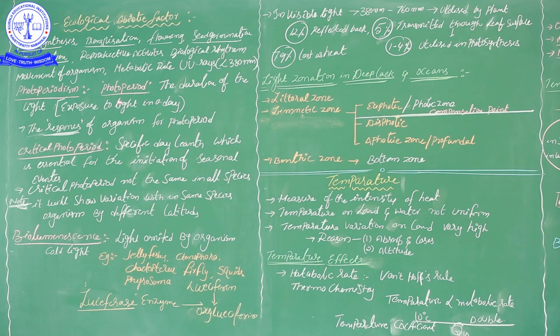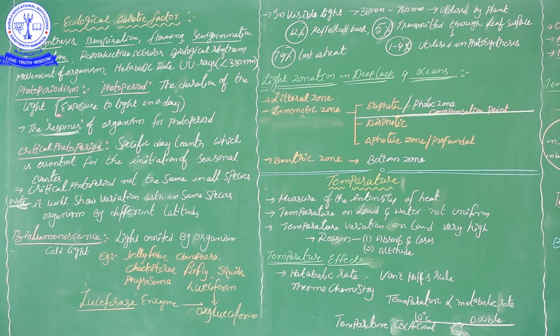By this photoperiod, everything gives some response to the stimulation. Light is one of the stimuli. One of the basic characteristics of living organisms is giving a response to stimuli. So when our body experiences the photoperiod, automatically our body or an organism's body gives some response. That response we call photoperiodism. So when we discuss time, we want to know about the photoperiod. What is the photoperiod? How much time we are exposed to the light, the time duration of exposure to the light source.